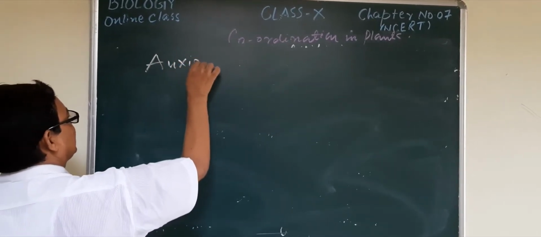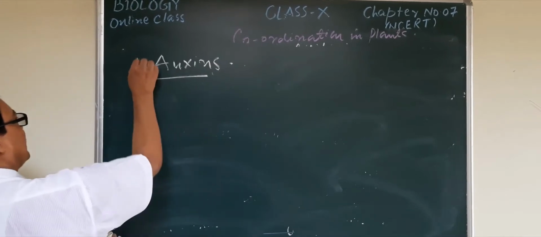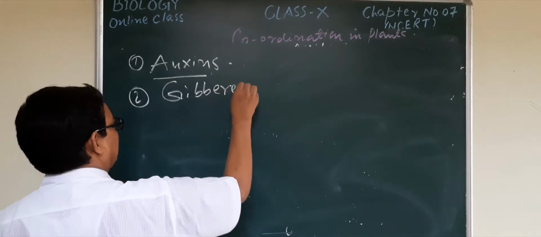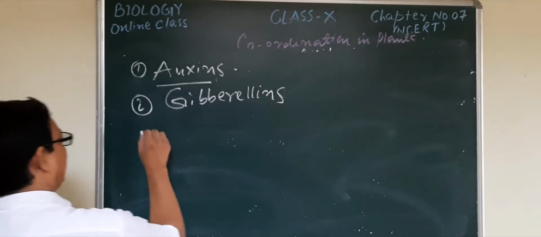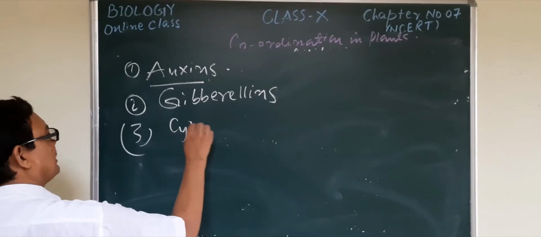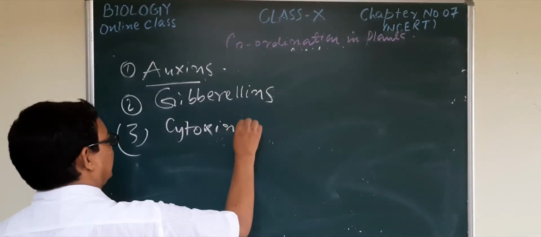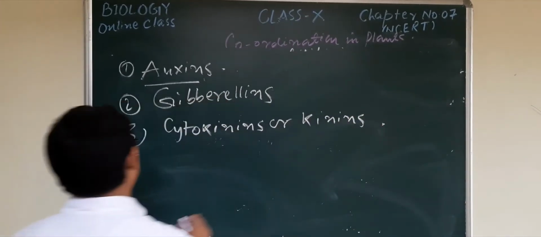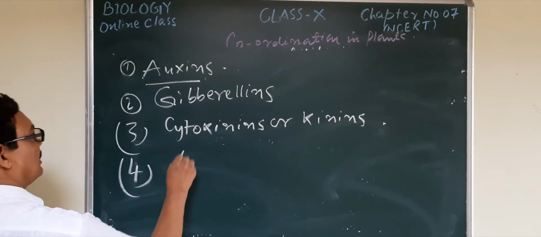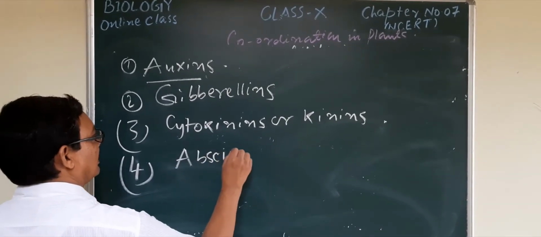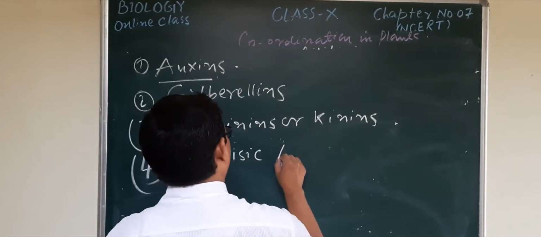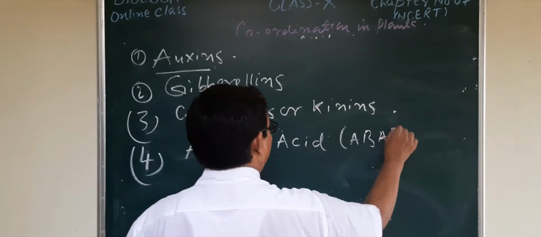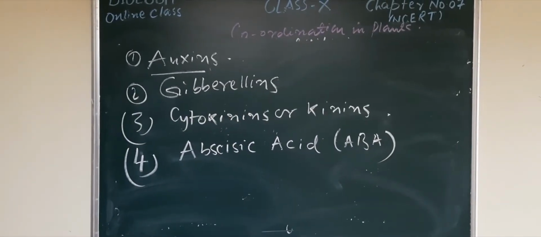Number 1, auxins, this one is very important, number 2, gibberellin, number 3, cytokinins or kinins, and number 4, abscisic acid, in short form ABA. So these are the 4 different hormones.